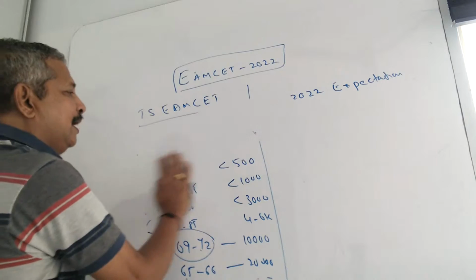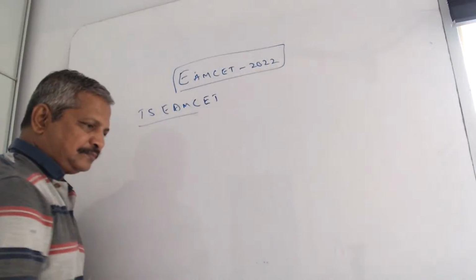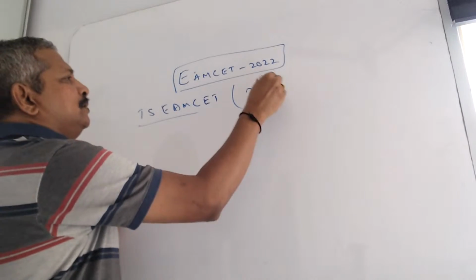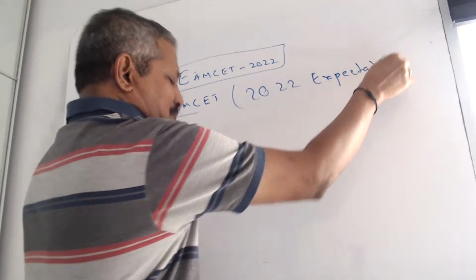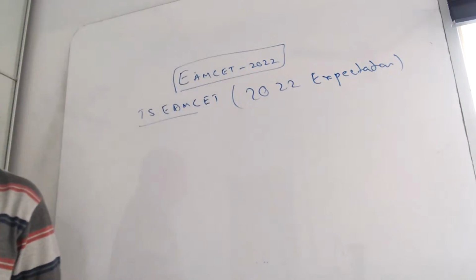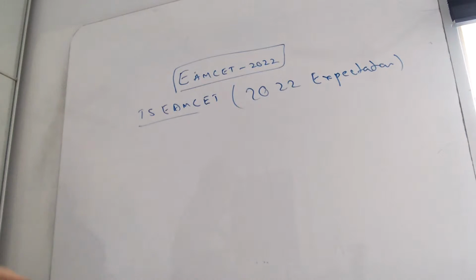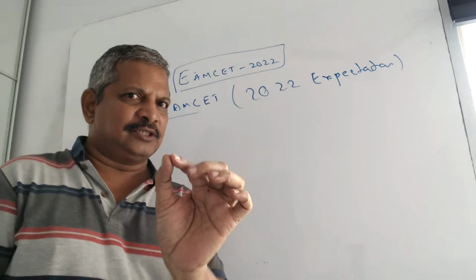Now coming to the actual picture of this year. TSMC 2022 expectation. The factors involved in it. One thing is the syllabus is 25% reduced in the first year syllabus, and in the second year syllabus also 25% is reduced. In first year also, second year also, 25% reduced. That you have to remember.